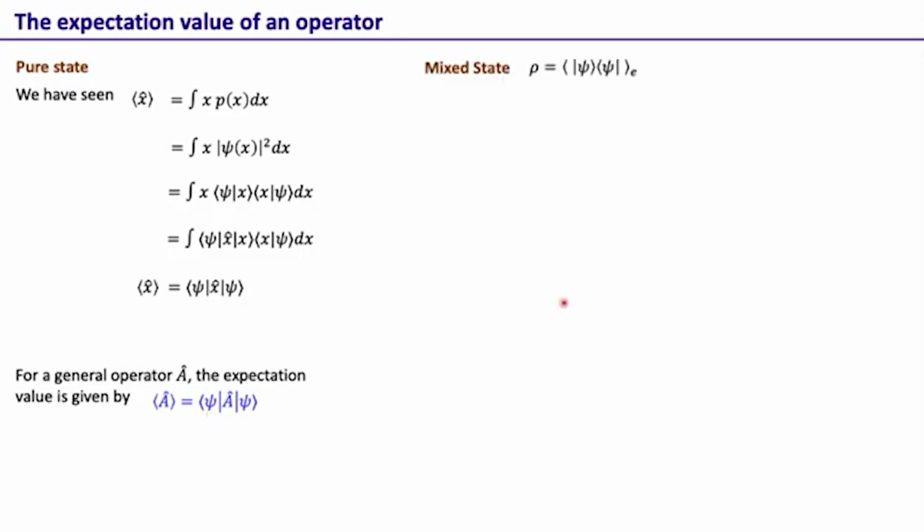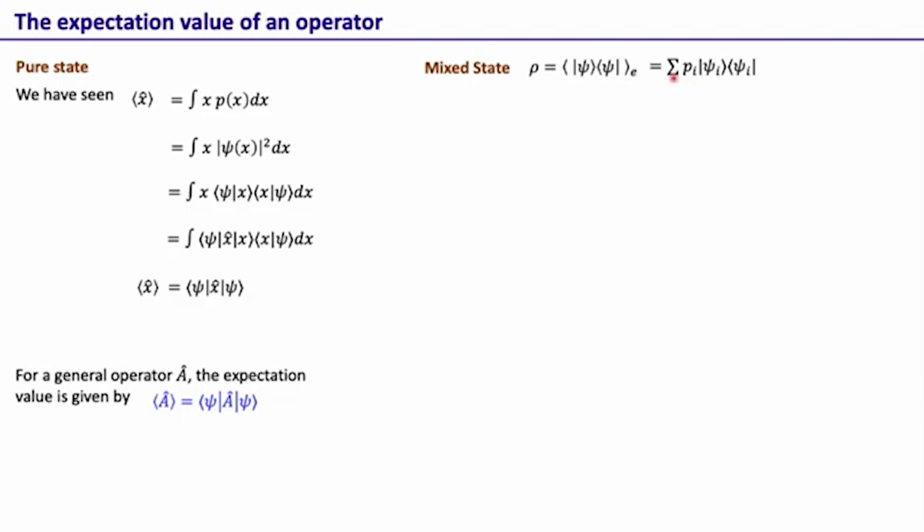But what about when the state is mixed? When the state is mixed, we write it as |psi><psi|, that outer product, and we want the expectation value of this quantity. Again, one can always find a basis, let's say the basis states are |psi_i>, in which this can be represented as a single sum.